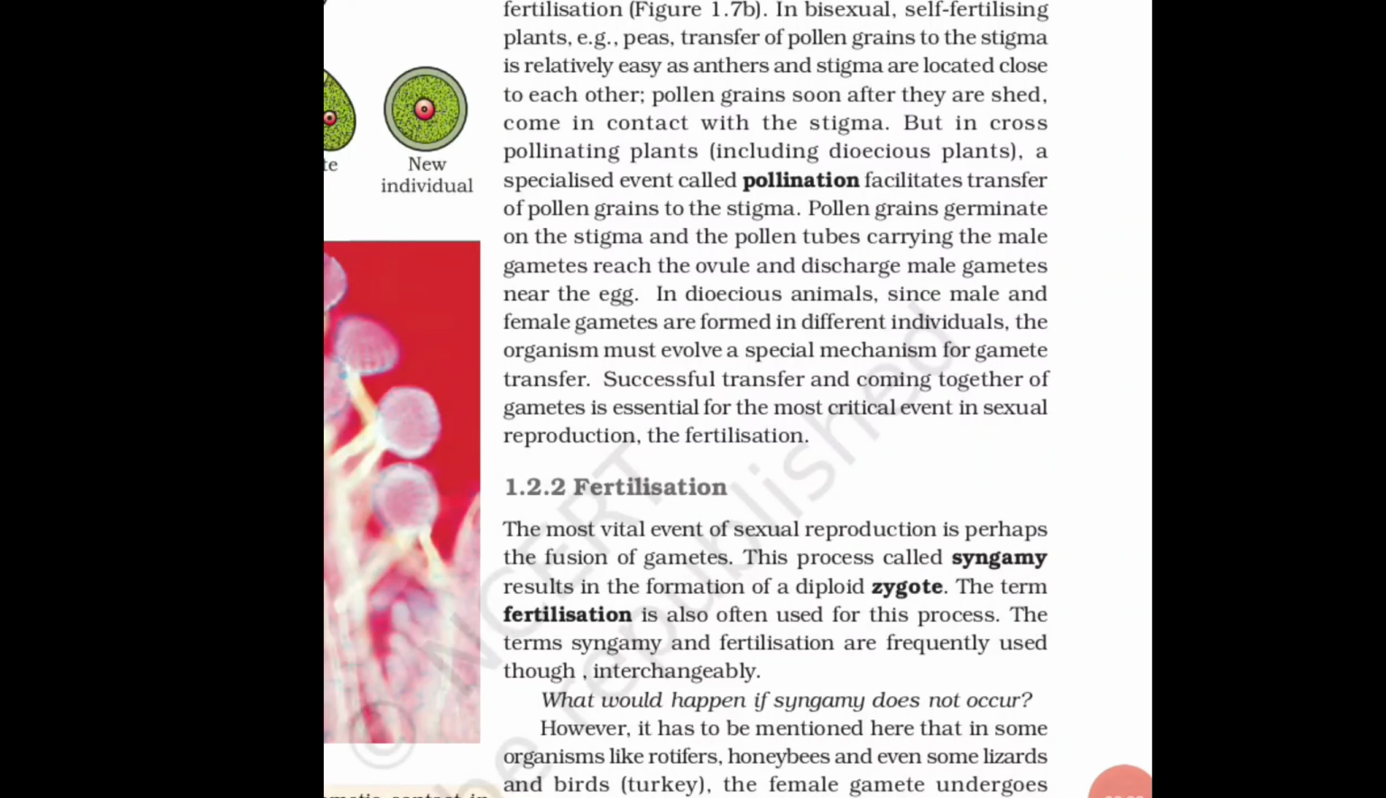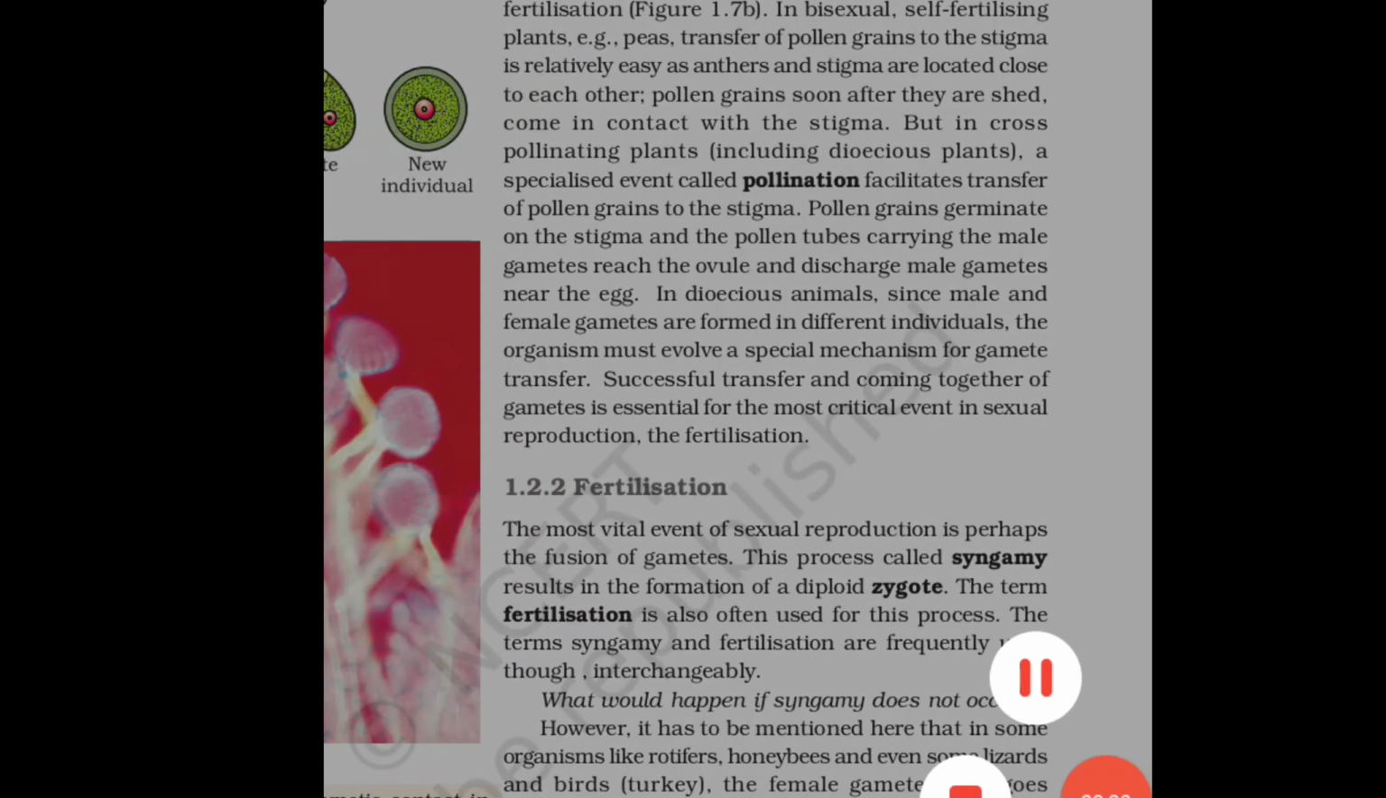In case of higher plants, pollination represents the process of gamete transfer. Pollination is the transfer of pollen grains from the anther to stigma, and the pollen grains represent the male gametophytic stage. So after the formation of microspores or pollen grains, they have to reach the stigma of the female reproductive part of the flower, and this process of transfer is called pollination.